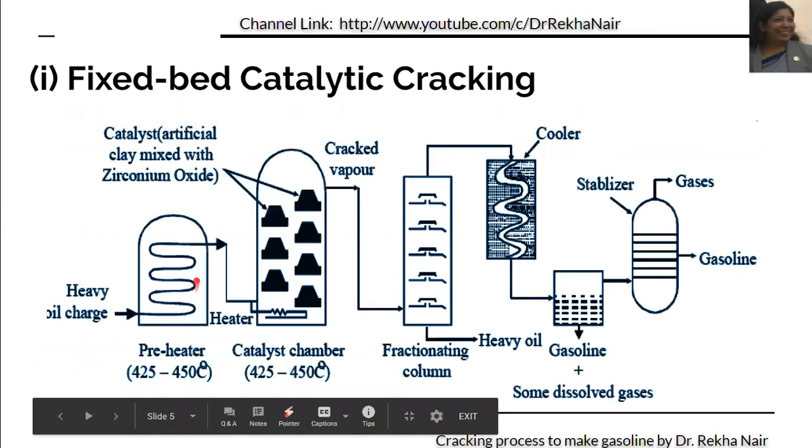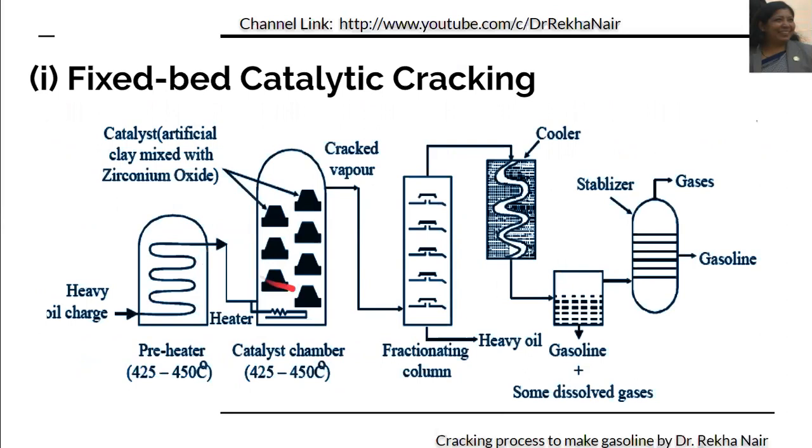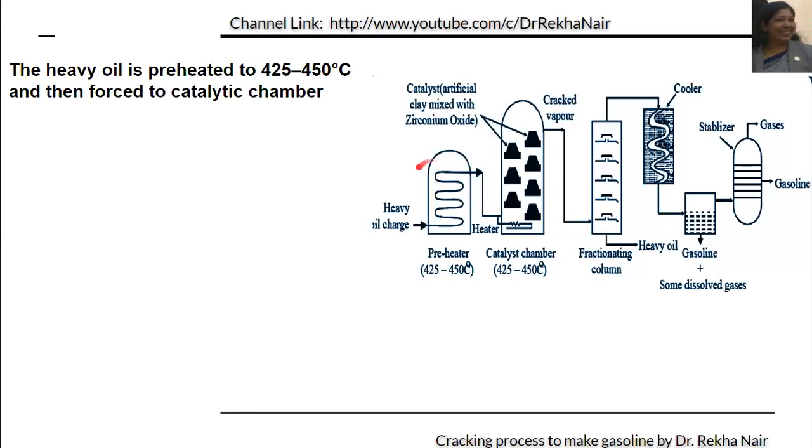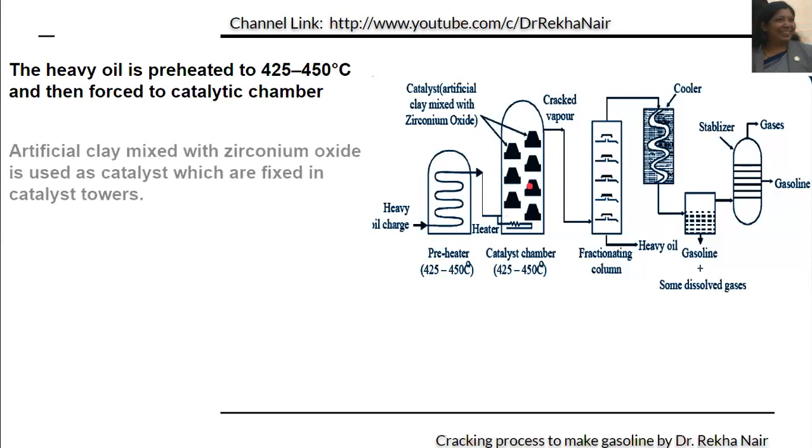This is preheater. This is the catalyst chamber. This is fractionating column. This is known as cooler, and this is the stabilizer. Now let us discuss the process in detail. Here we have the preheater. In preheater, the heavy oil will be sent to the preheater, and the temperature maintained at preheater is around 425 to 450 degree centigrade. Then after preheating, the heavy oil fractions will be sent into the catalyst chamber.